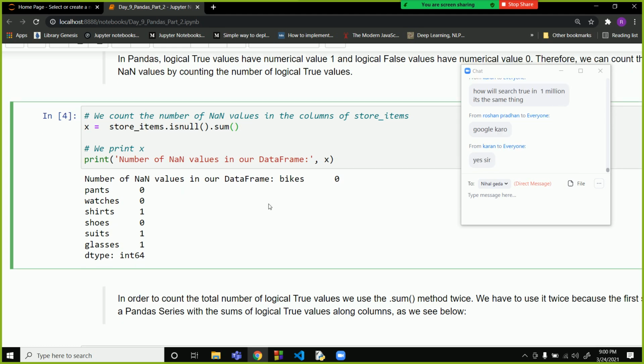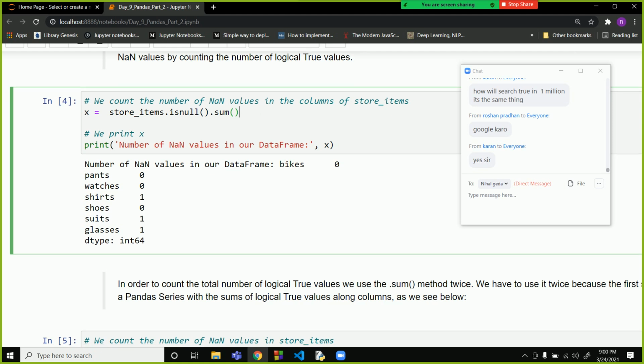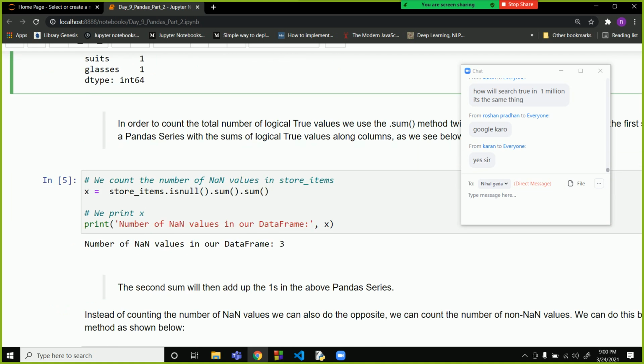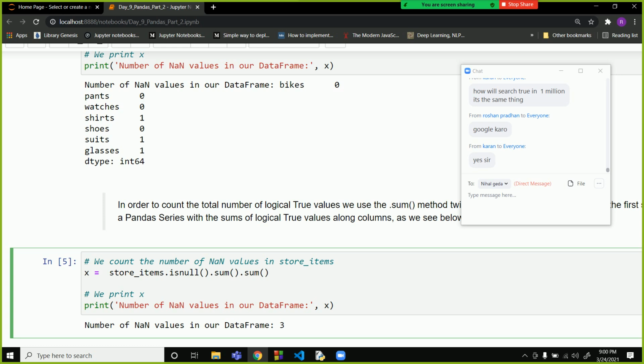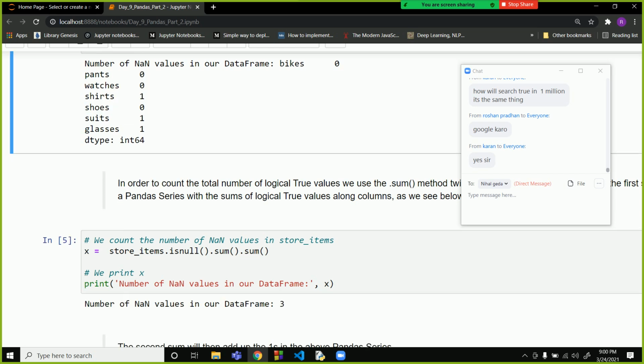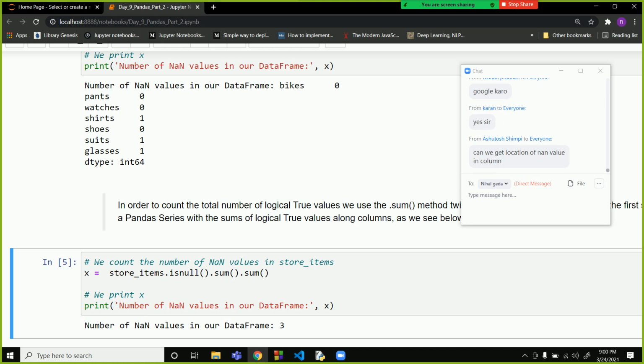Now even if there are 100 or 200 rows, how will you see if there is any row that has any nan value? What you can do is add another sum over here. It will find the sum of nan values in all the columns. Now it will return 3. So 3 values are present in the whole data set that are nan values.